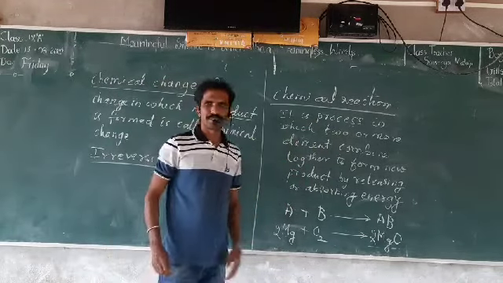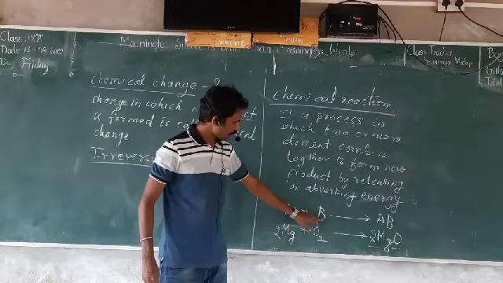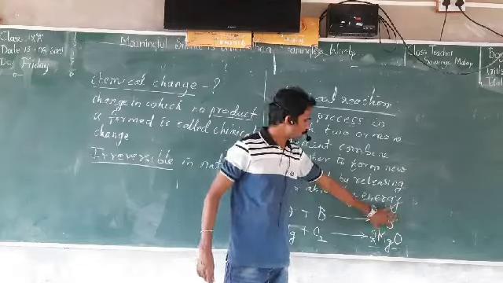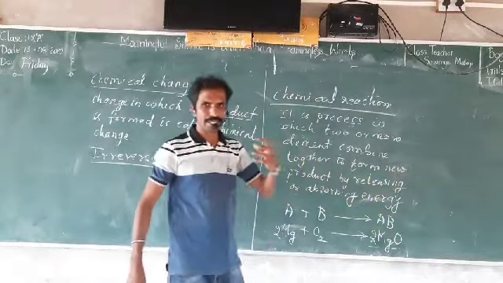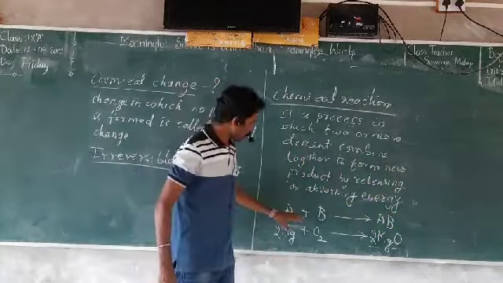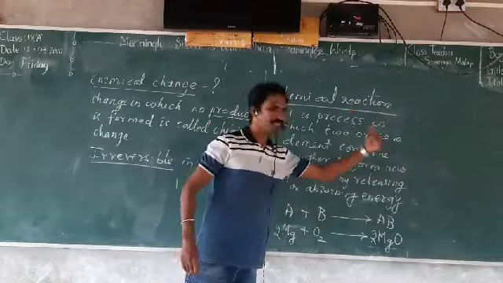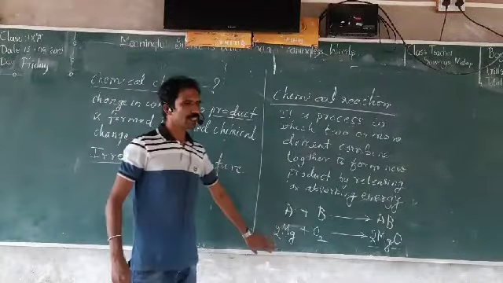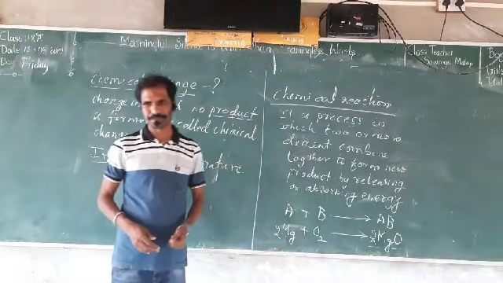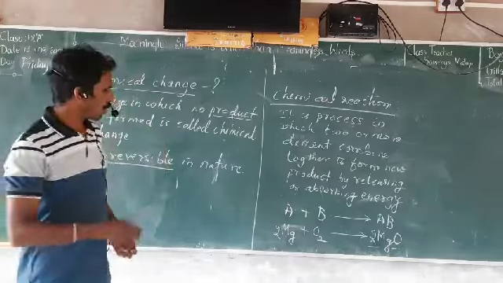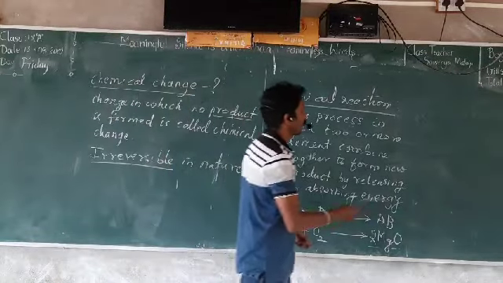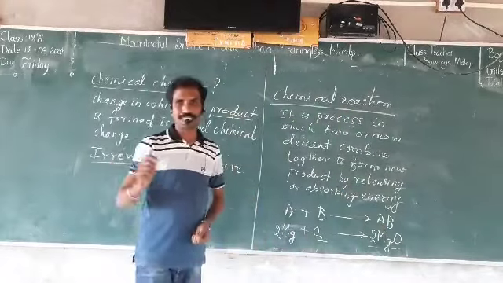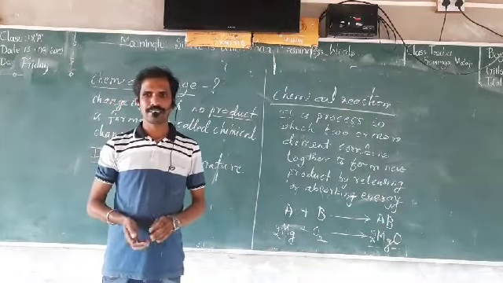So in a chemical reaction, one element and the other element react together and form a product called AB, which has a new set of characters, a new set of properties. This property is different, and this property is again very different. So this is called a chemical reaction. I can give many more examples. Carbon reacts with oxygen to form carbon dioxide.